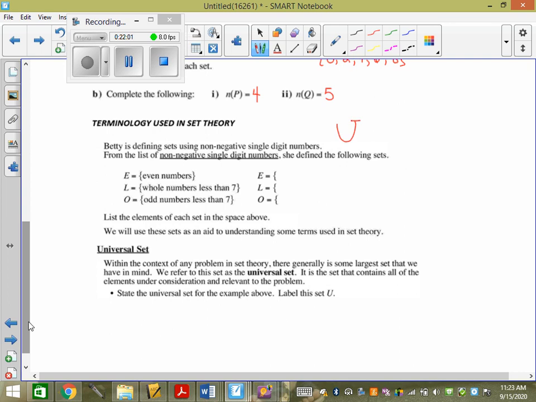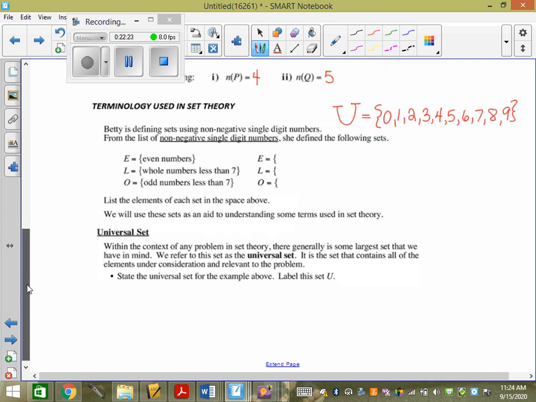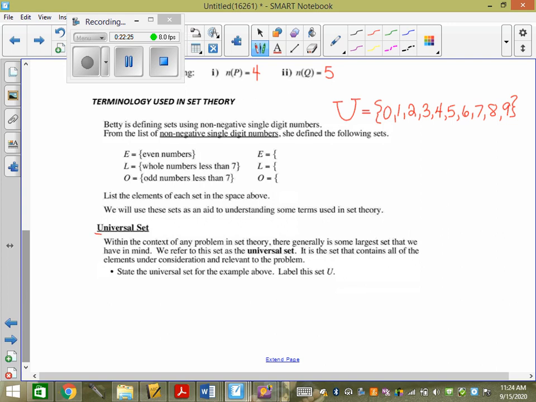U equals, and I'll explain why: 0, 1, 2, 3, 4, 5, 6, 7, 8, 9. So those are the numbers we're looking at, right? And we do this U with a horseshoe. Why do we do this U with a horseshoe? Because it's part of the universal set. Universal set is U with a horseshoe shape. Make sure you're copying down.